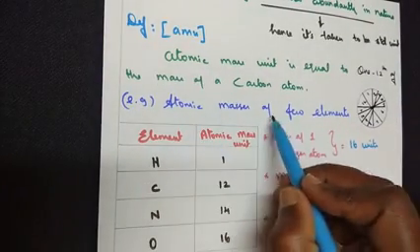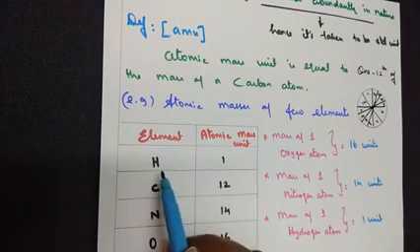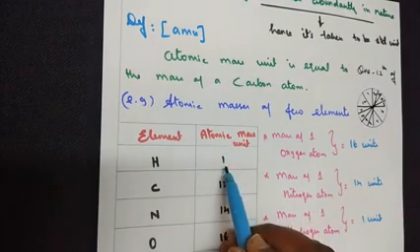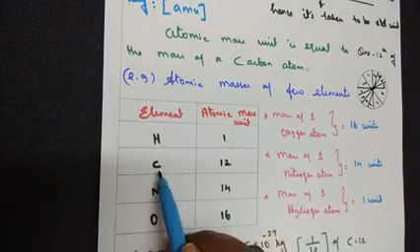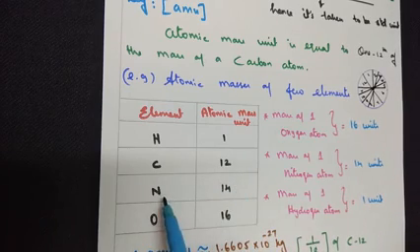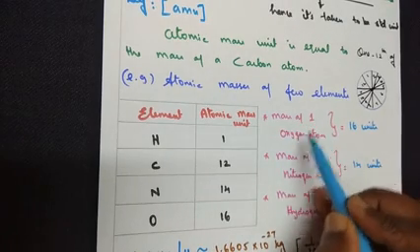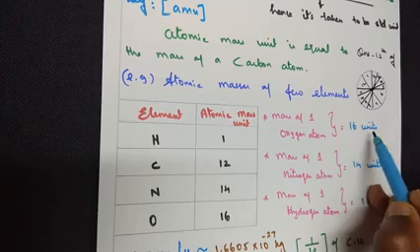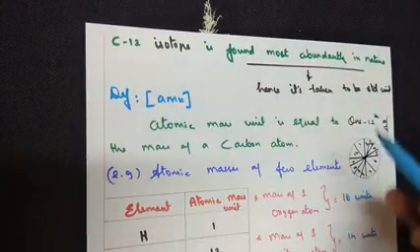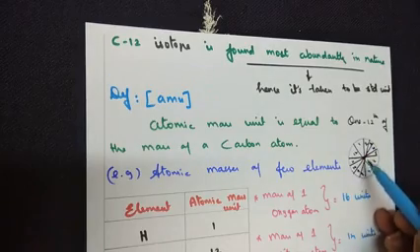Now I have taken the atomic masses of a few elements. The atomic mass unit of hydrogen is 1, carbon is 12, nitrogen is 14, oxygen is 16. Let me explain. The mass of one oxygen atom is equal to 16 units. One carbon atom makes up 12 parts here.